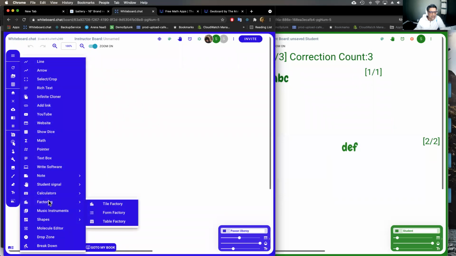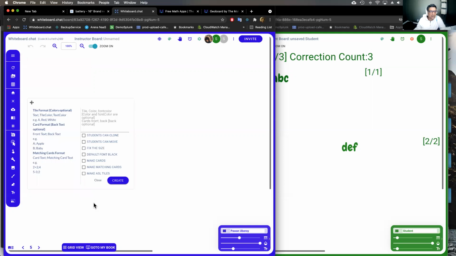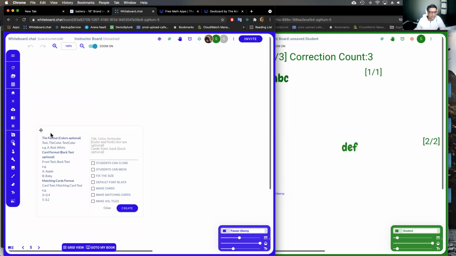We have factories built in. These are really interesting factories. So you can actually have, remember, as a student, as a teacher, the students cannot move any of the objects that the teachers put, right? So you can put a factory here.